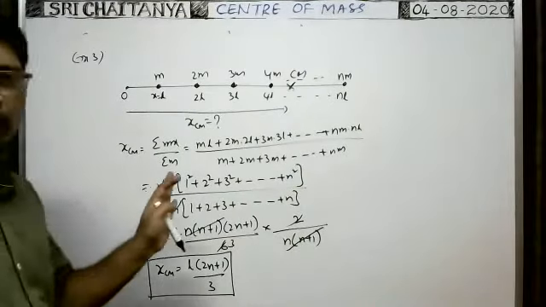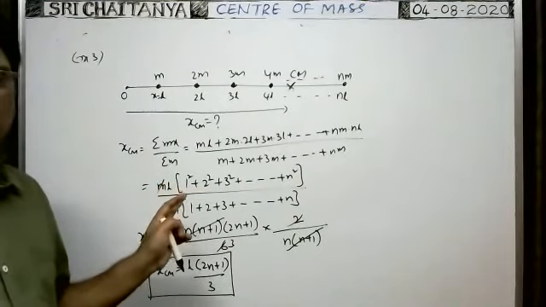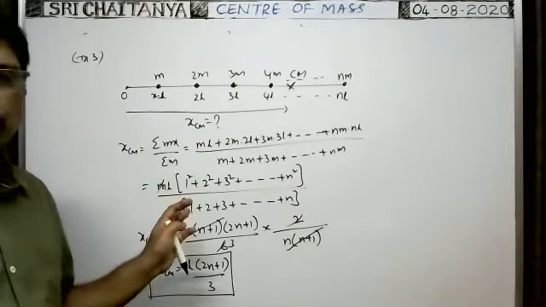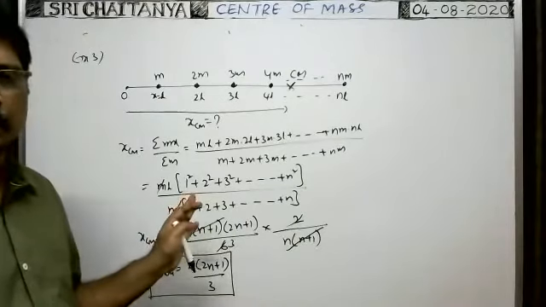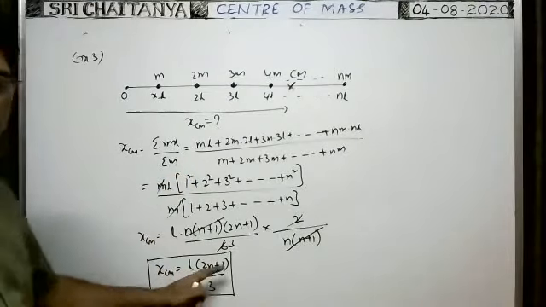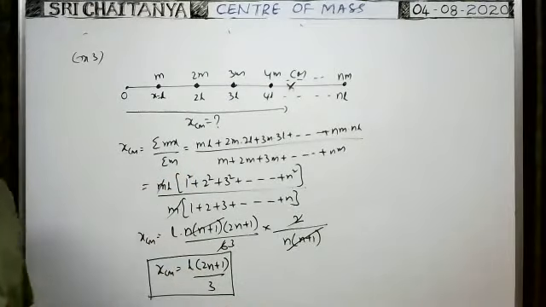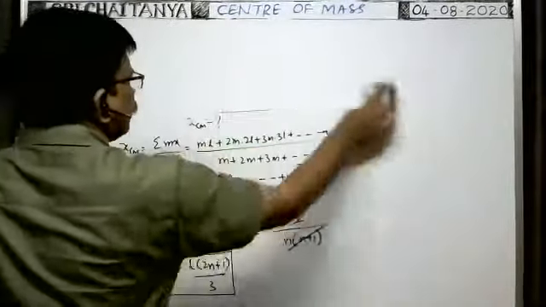Okay. Shall I erase? L into 2n plus 1 by 3, no? Sorry, Bhuvan. 2n plus 1 into L by 3, no? Xm is equal to L into 2n plus 1 by 3. Okay, right.